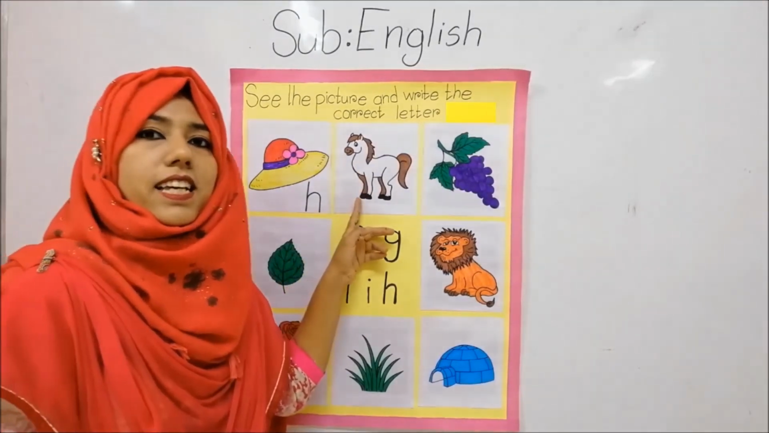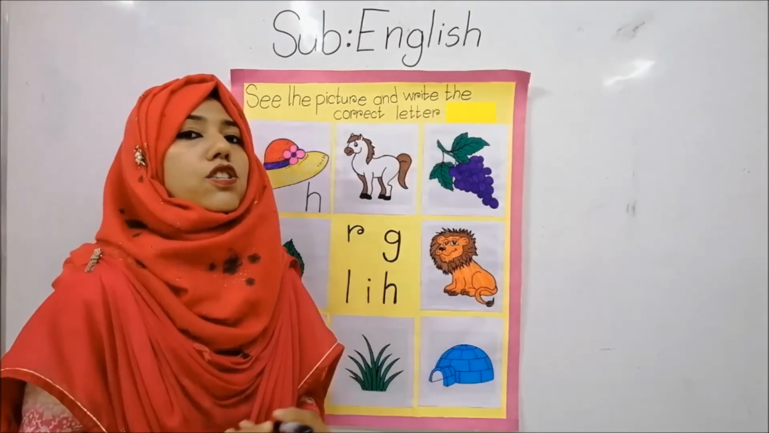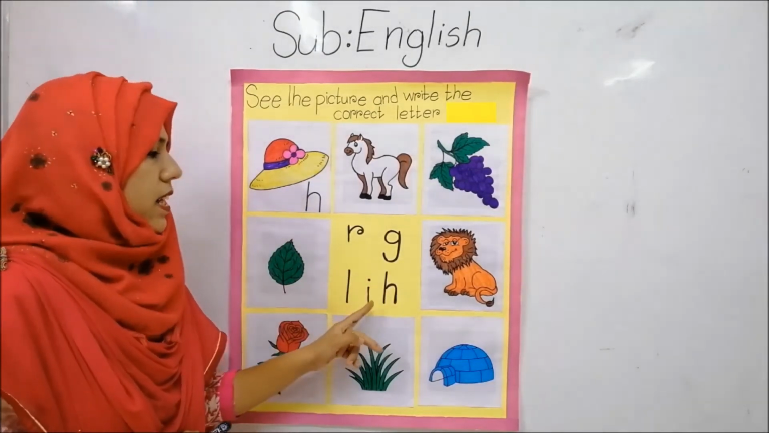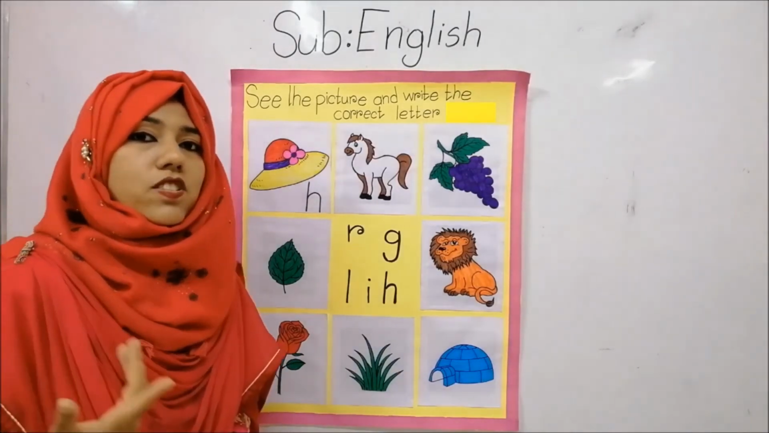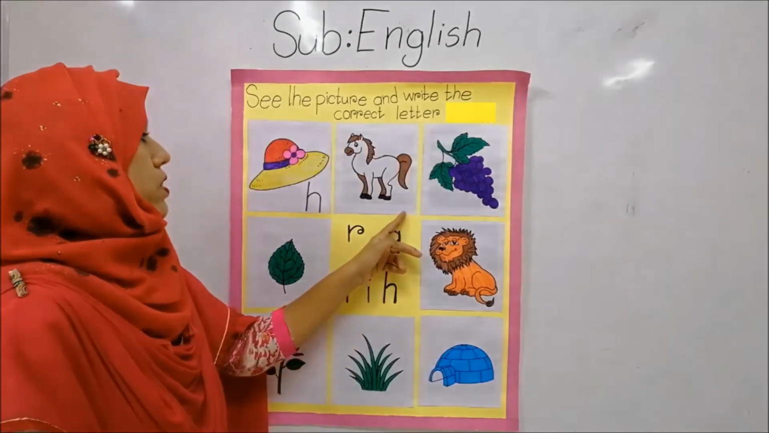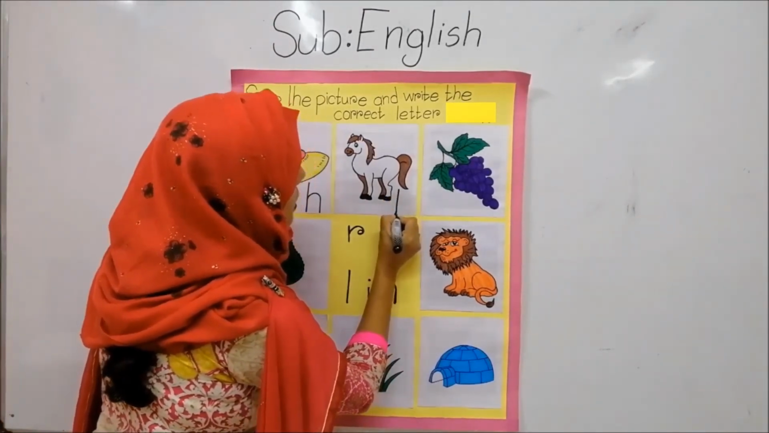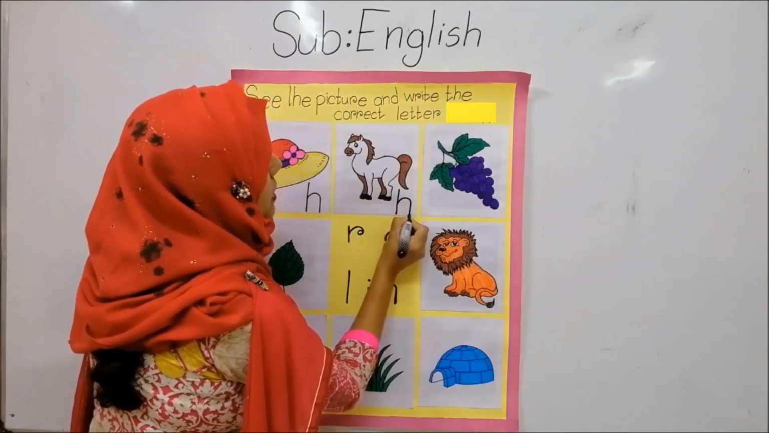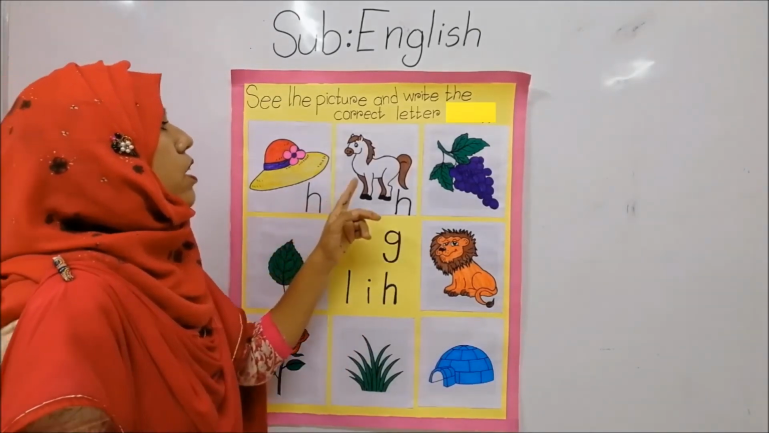What is it? This is horse. Ha, ha, horse. So which letter's phonic sound is here? G, L, I, H. Which one? Can you say? H. H phonic sound is Ha. And write here letter H. Okay. So at first standing stick, then half circle, then another standing stick, small size. This is letter H. See, H for head, H for horse.